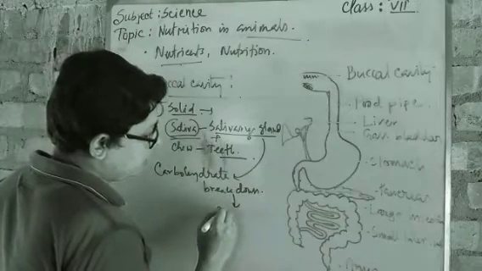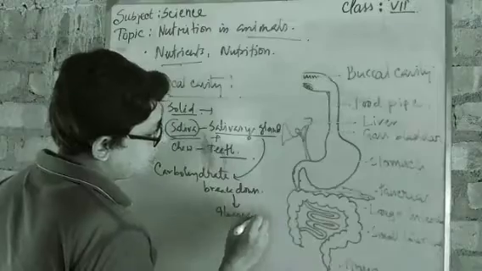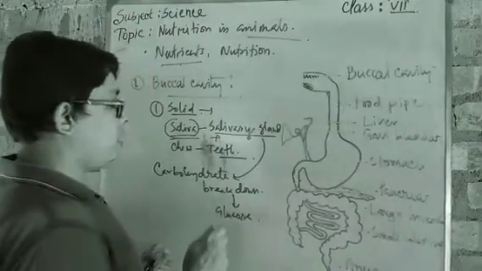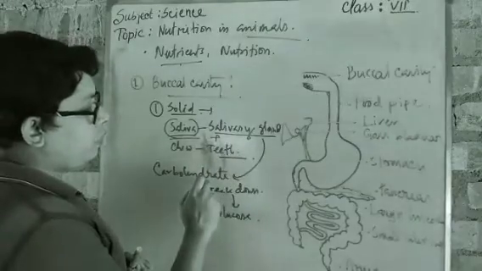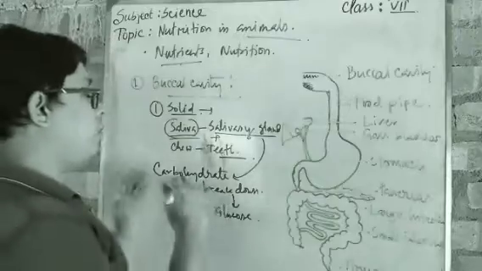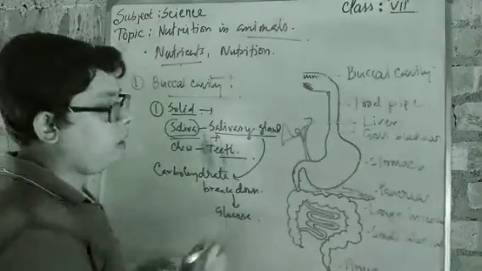And what does it make? It makes common or simple glucose. So when the salivary gland mixes along with the carbohydrate-related food, it breaks it down and helps to form the glucose.